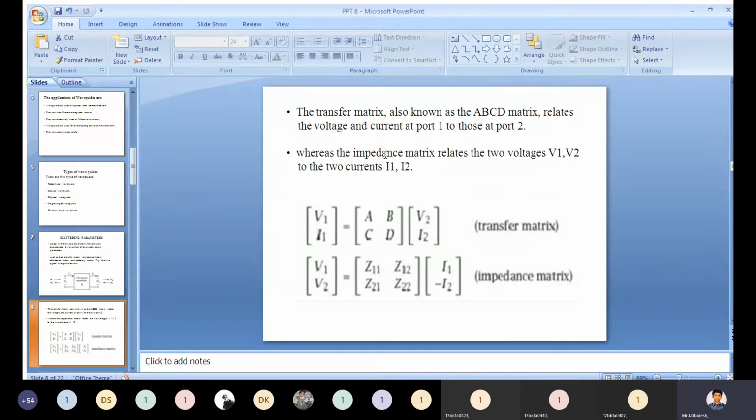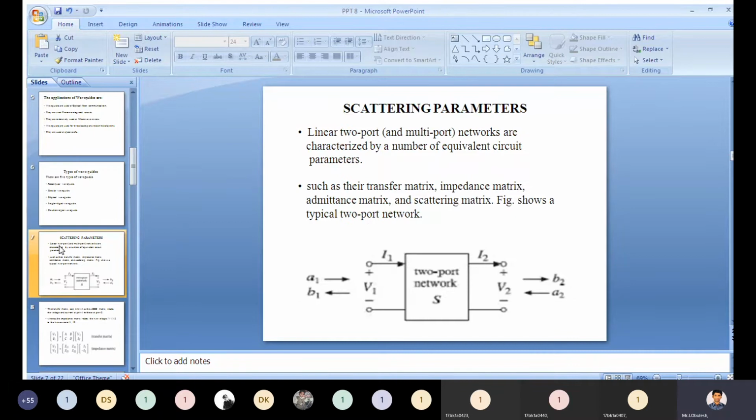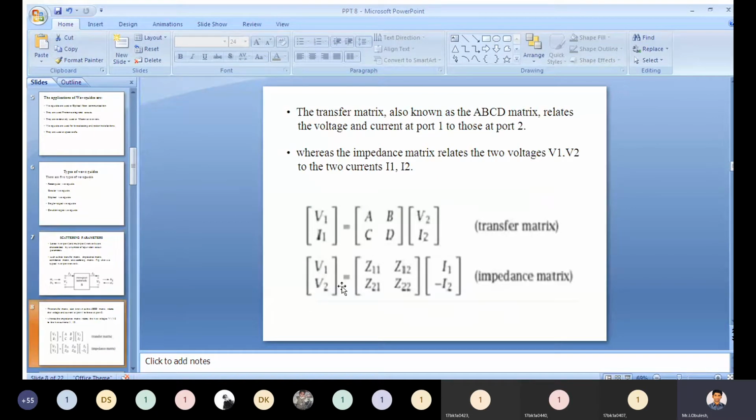Whereas the impedance matrix relates the two voltages V1 and V2. If you want to represent the impedance matrix of the two-port network, you need to represent it like this. V1 and V2 is equal to the impedance matrix Z11, Z12, Z21 and Z22 into the currents I1 and I2. This is the impedance matrix. V1, V2 is equal to Z11, Z12, Z21 and Z22 into I1 minus I2.